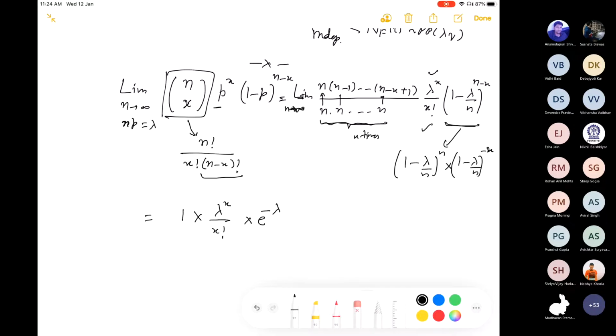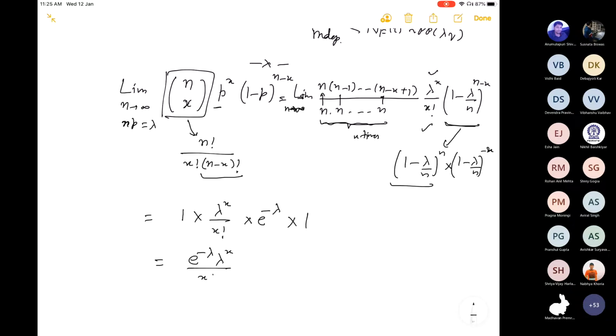But n will be very large basically. So that is the thing here. Therefore this will be 1, and therefore this will be e raised to power minus lambda, lambda raised to power x divided by x factorial. So approximately this value will be this. Okay, so therefore this is the binomial approximation to the Poisson distribution.